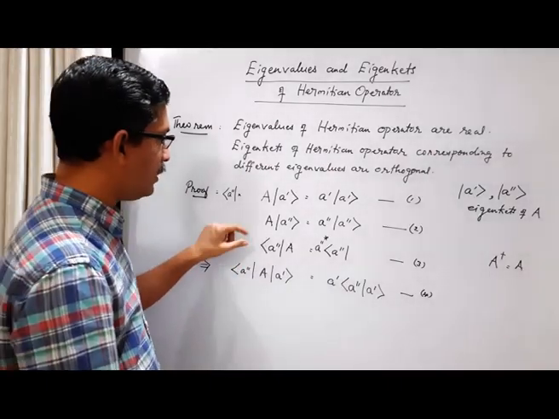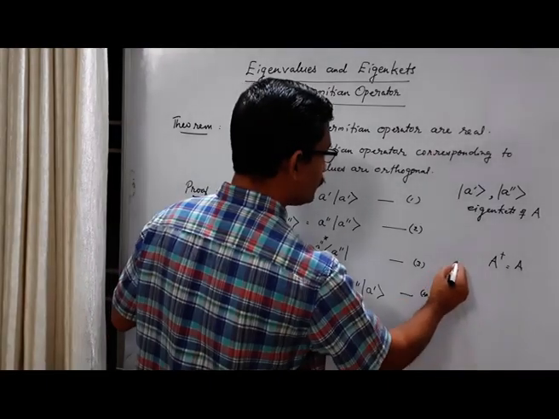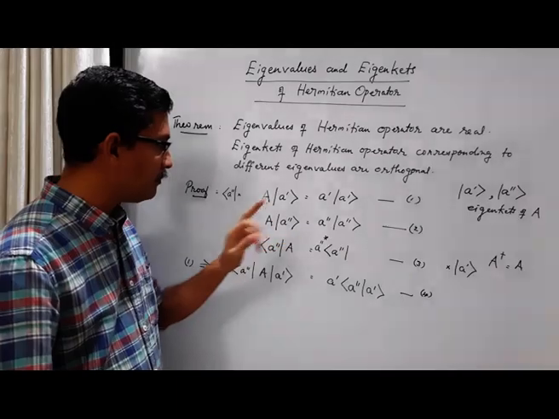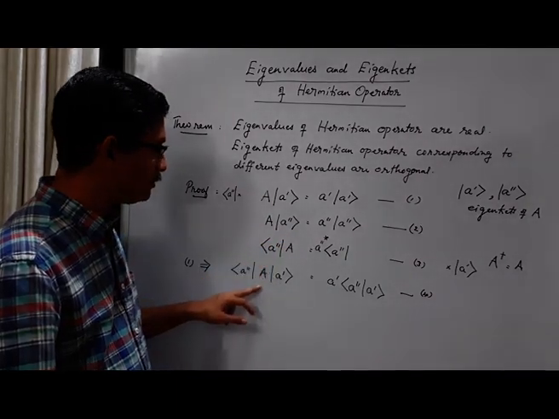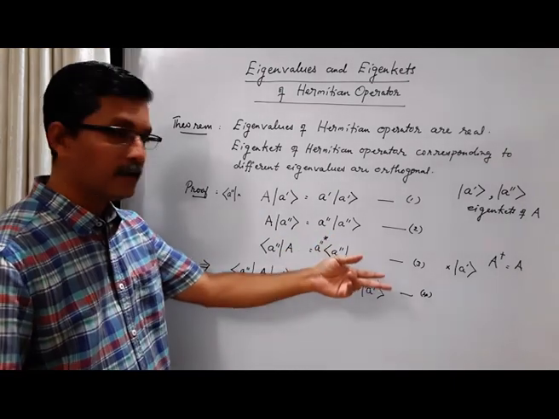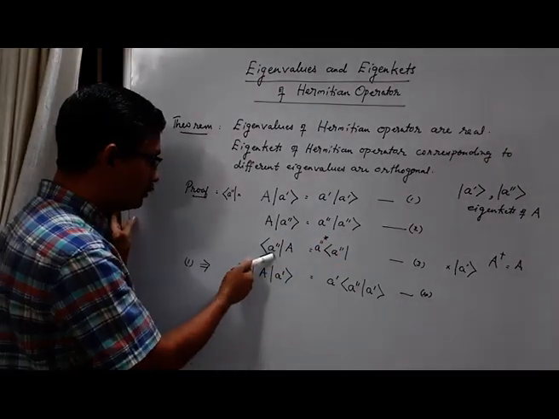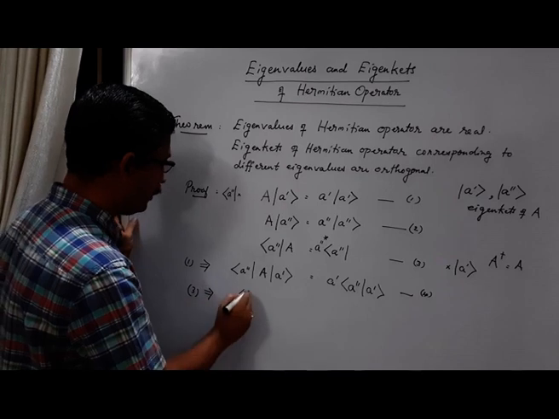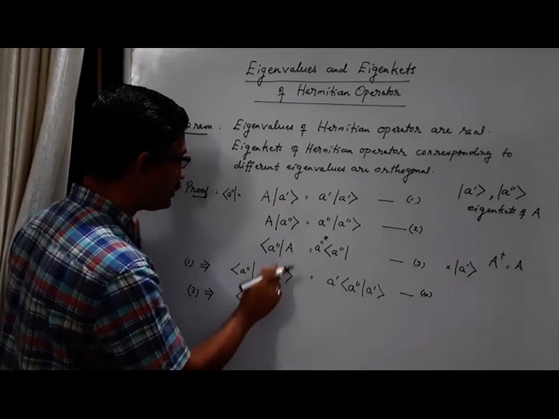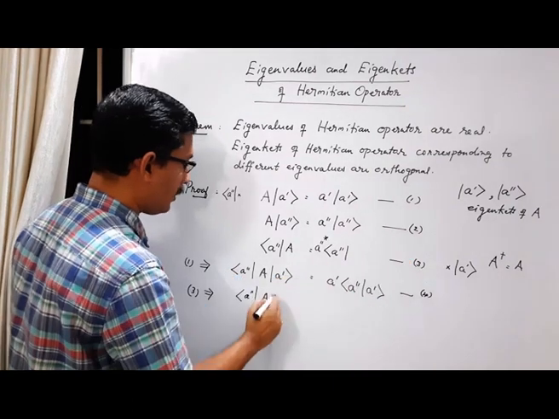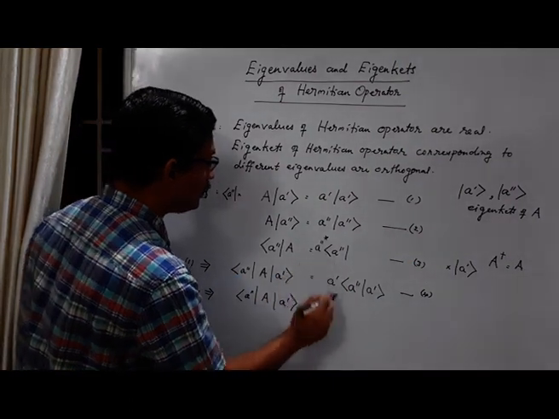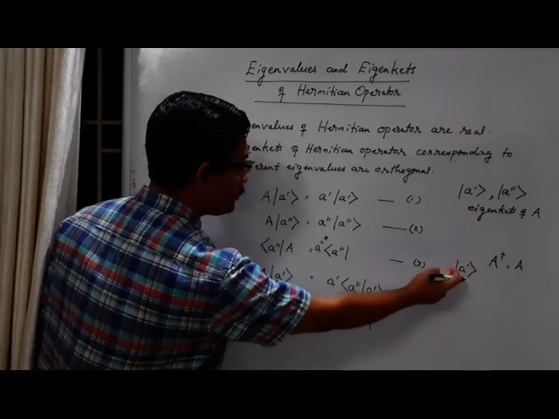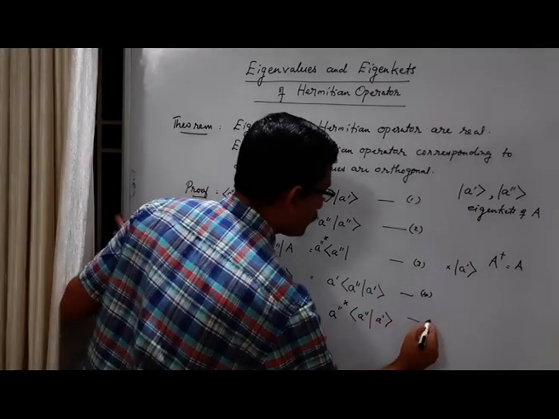Now come to equation 3. In equation 3, I am multiplying from the right with ket A prime. The logic is that when you multiply from the right with ket A prime, the left hand side will be exactly like this one. That's why we are multiplying from the right with ket A prime. So equation 3 becomes bra vector A double prime, operator A, then you are multiplying from the right with ket A prime. And here A double prime star, bra vector A double prime, and from the right you have ket A prime. Equation 5.